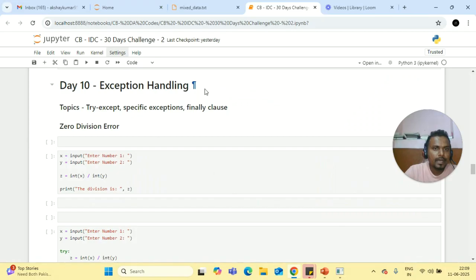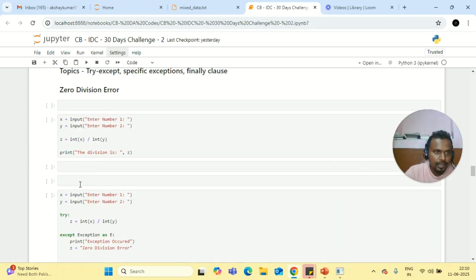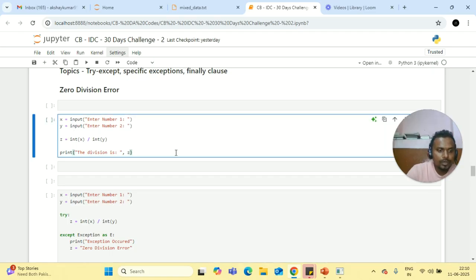So here in my exception handling, first we will look at ZeroDivisionError. See here, I'm taking the input from the user. x input is enter the number 1 and y input is enter the number 2, and I try to divide both numbers, that is int of x divided by int of y, because whenever I take input from the user, by default the input will be a string, so I convert it to an integer.